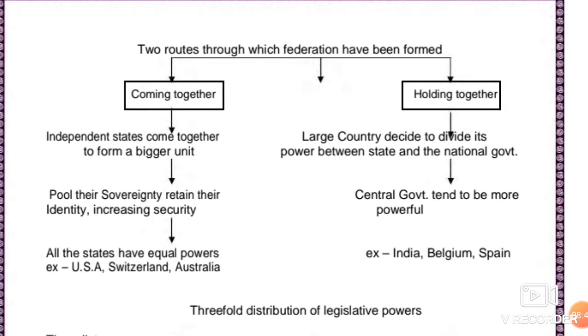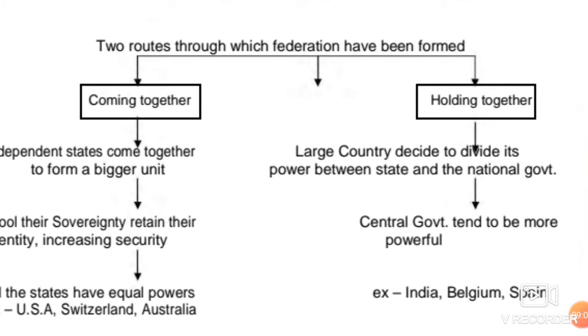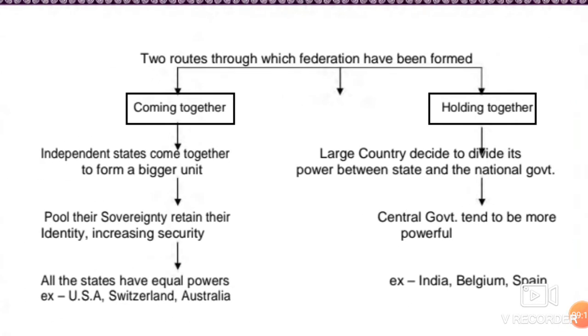Now children, we move to the next very systematic topic, the types of federation. First of all, let me clarify what we mean by a federation. Federation means a country which is following federalism. So a country which is following federalism would be referred to as a federation. So India is a federation of 28 states. Now there could be two types of federations. One is coming together and the other is holding together. Let us see coming together and holding together in a comparative way.